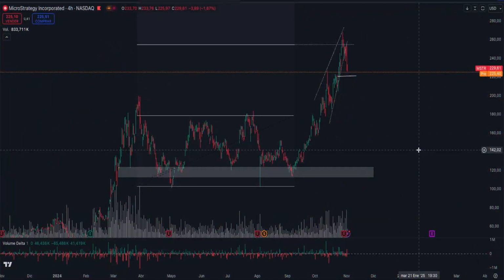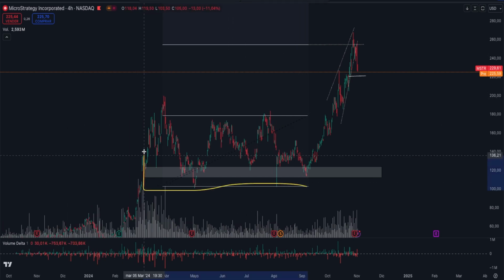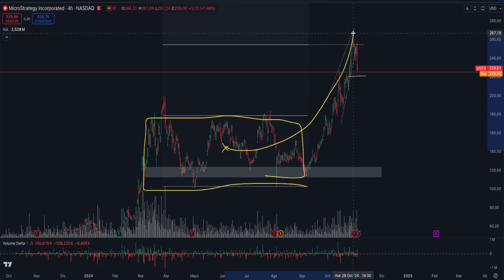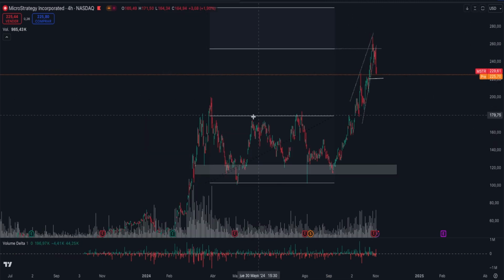Take a look at what MicroStrategy's chart is telling us. In the 4-hour time frame, we're seeing that recently there was a reaccumulation process that has taken us all the way to its all-time high. A remarkable achievement for MicroStrategy. It seems things are going very well for them.